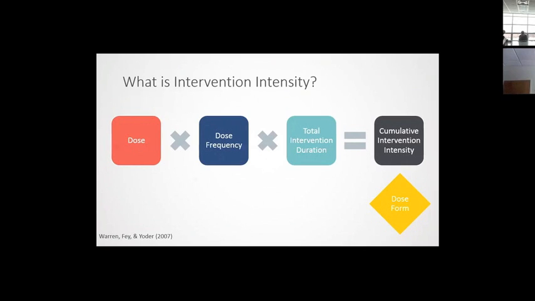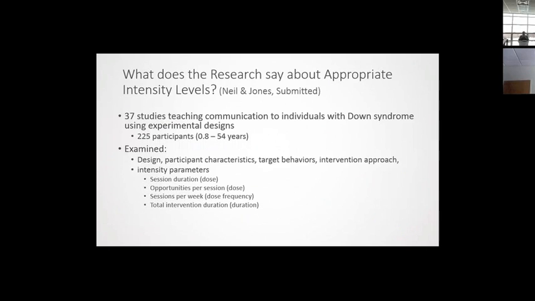So taking this model of intervention intensity, we went and looked at what children with Down syndrome typically receive in terms of intensity. So can we find out, just looking at the literature, what intensity we should deliver intervention to these individuals? And we did a review of the literature. Interestingly, we only found about 37 studies which actually taught communication to individuals with Down syndrome using an experimental design, which is a little kind of scary considering we've known about Down syndrome for so long, and yet there's so little in terms of intervention studies.